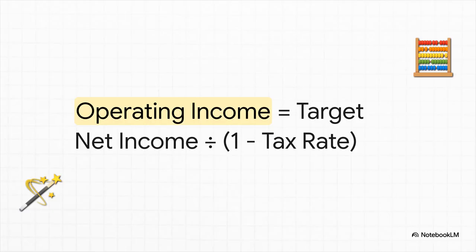Let's actually walk through the logic of why this works. If a company's tax rate is 40%, that means they pay 40% of their operating income to the government, and they get to keep 60% as their net income, right?